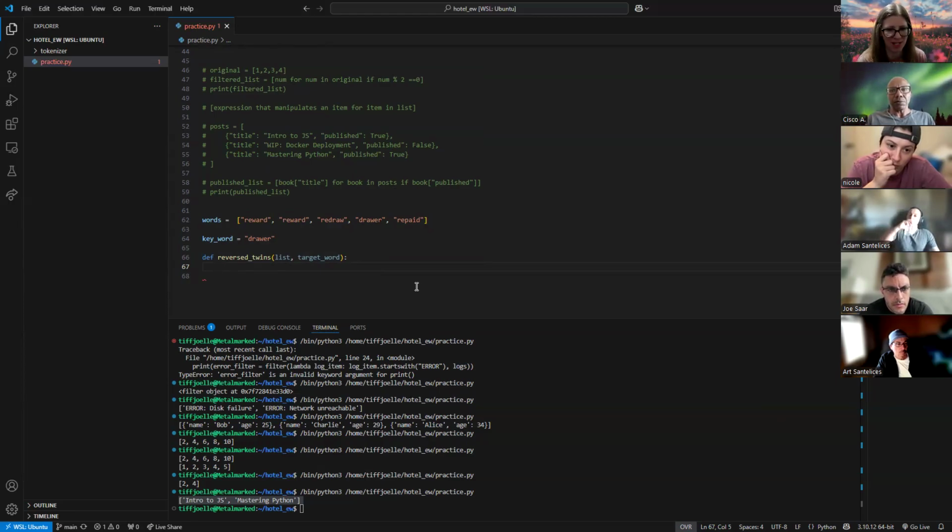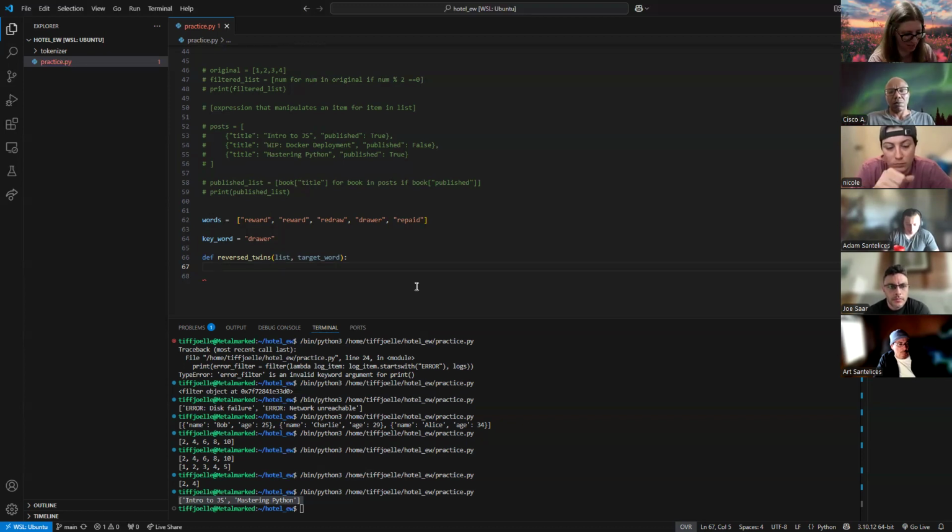So we are passing in a list and a target word. And I said I want to make a new list, but only giving me the reverse of this keyword. So let's go ahead and use list comprehension for this.